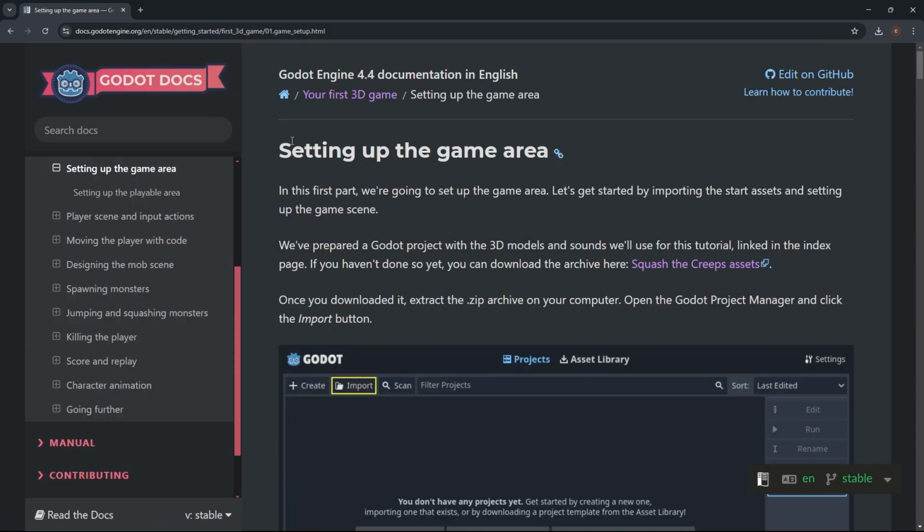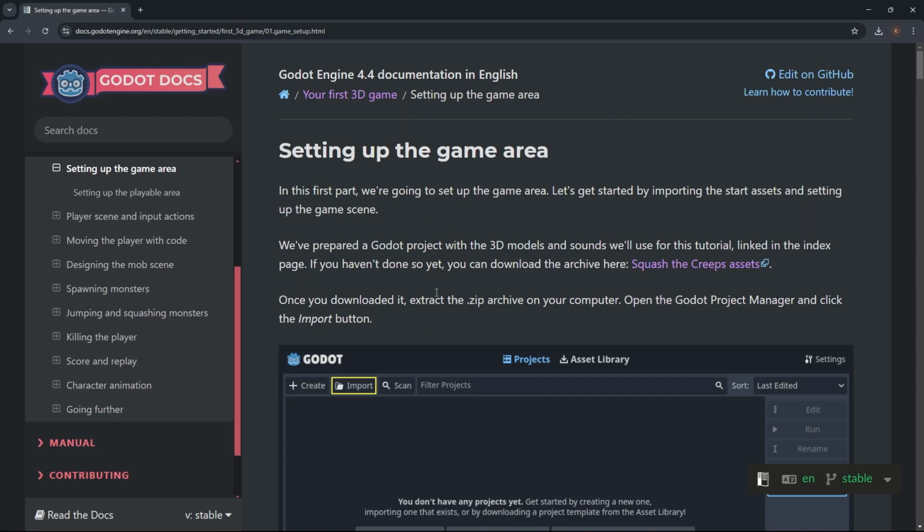We're going to go fast with it. Setting up the game area. In the first part, we are going to set up the game area. We'll get started by importing the start assets and setting up the game scene. Okay. They've prepared a Godot project with 3D models and sounds that we're going to be using for this tutorial. And it's linked in the index page. If we haven't done so yet, we can download it here. It's the same as the one at the beginning of the video.